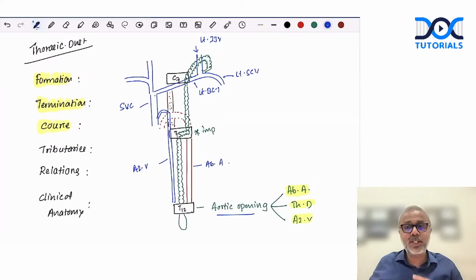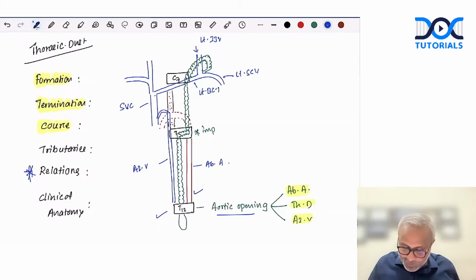Then if you can remember the relations, nothing like it. What are the relations in the aortic opening? For example, anteriorly, we will have the median arcuate ligament. Posteriorly, we will have what? The T12 vertebra.